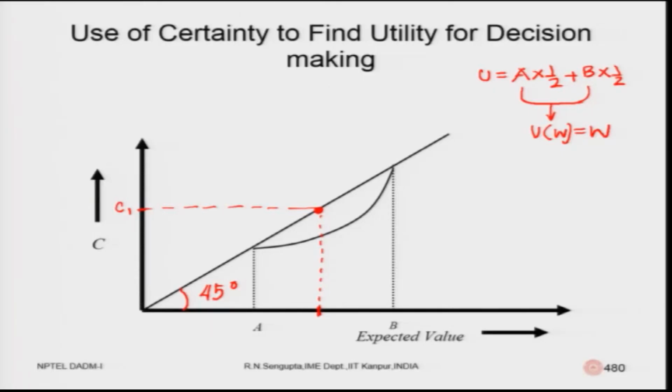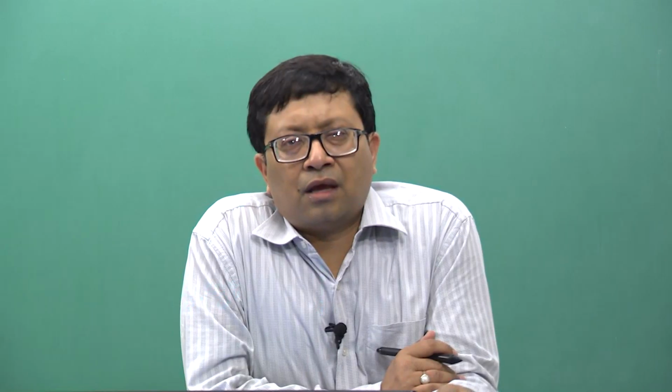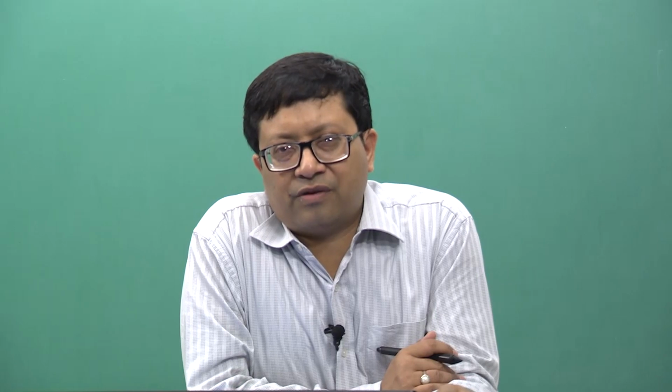And on the right-hand side you see there are two other values, A and B, and the probabilities are half and half. That means if you toss and get a head, you get A, and if you toss and get a tail, you get B. Now, I ask you which one would you take? You look at these two, case 1 and case 2. Case 1 is the certainty value C1, and case 2 is the fair gamble A, B with probabilities half and half. Say for example you say that you will take the gamble,